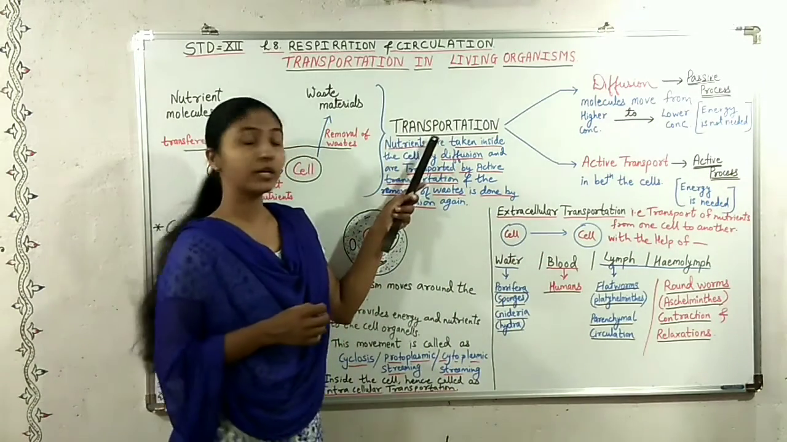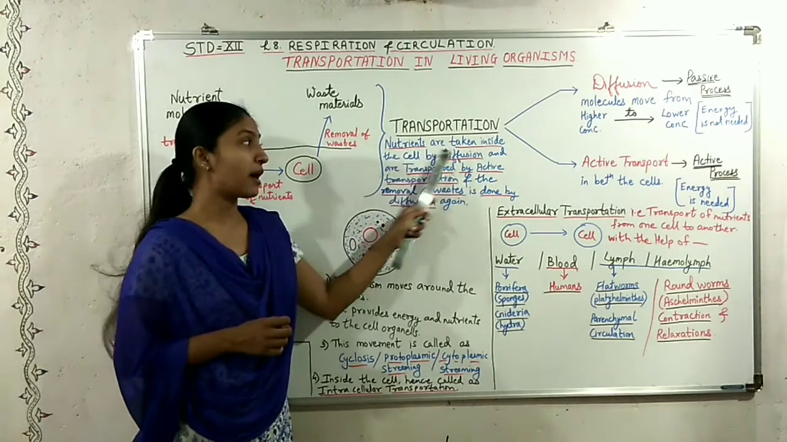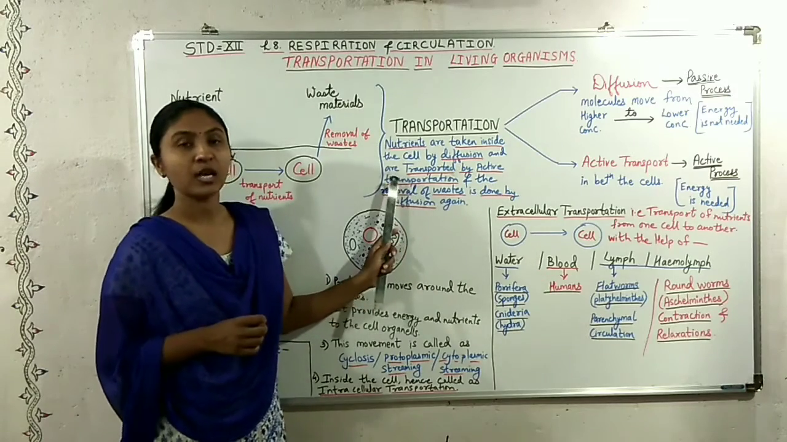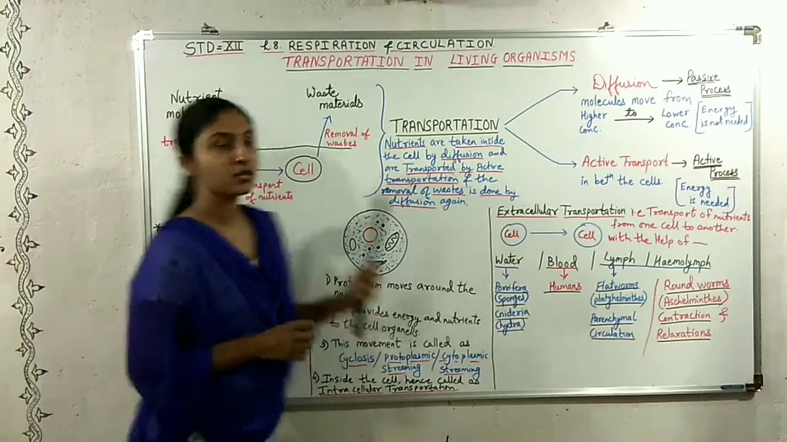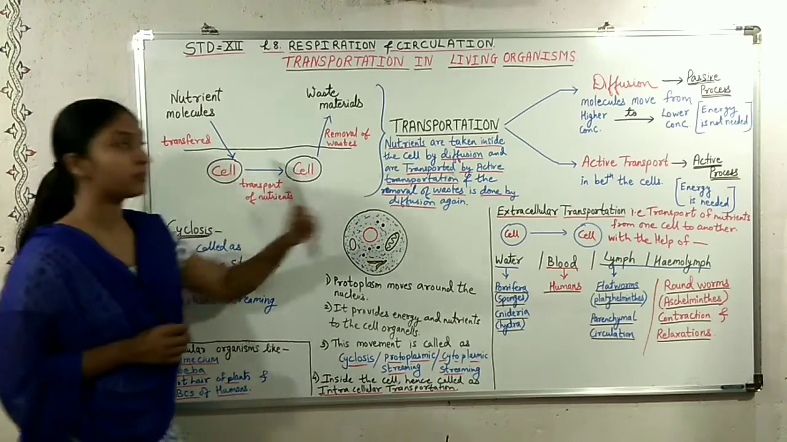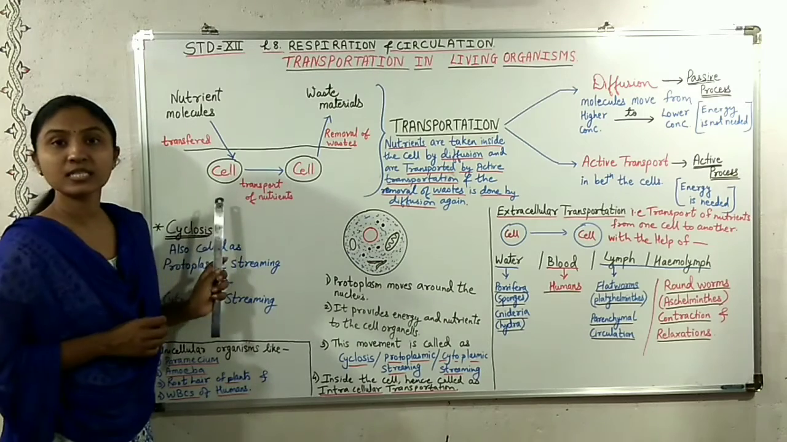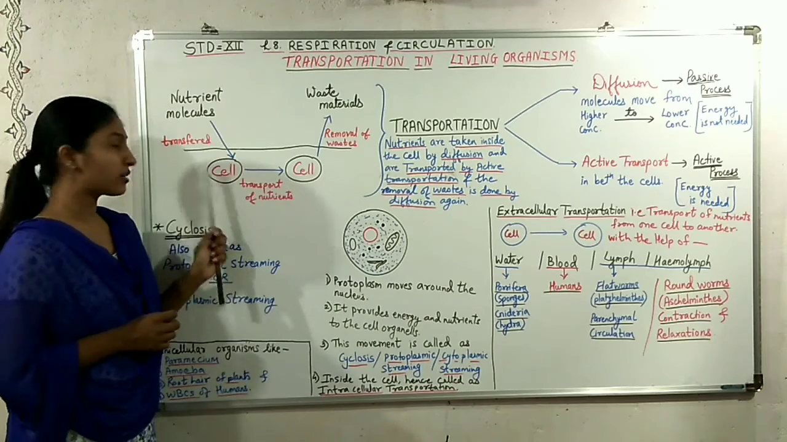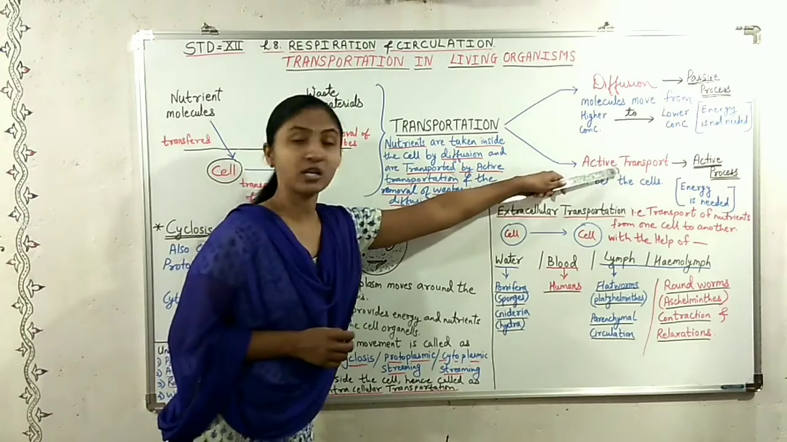So in transportation, nutrients are taken inside the cell by diffusion and are transported by active transportation, and the removal of waste is done by diffusion again. So when the nutrients are taken inside the body, they are taken by the process of diffusion. They are diffused inside the body or the cell. Now here inside the body, these nutrients are transported from one cell to another cell by active transportation.